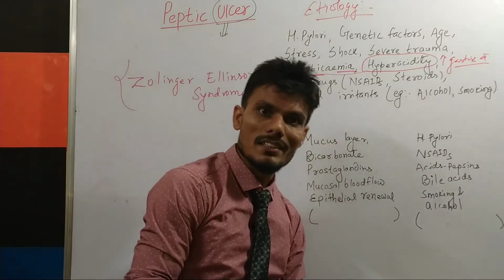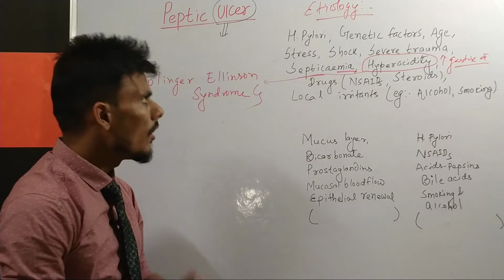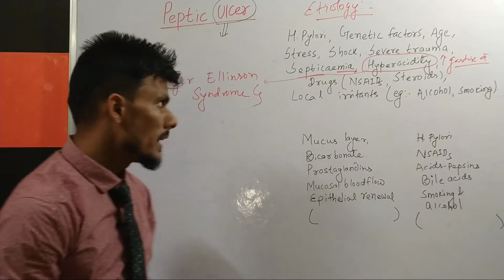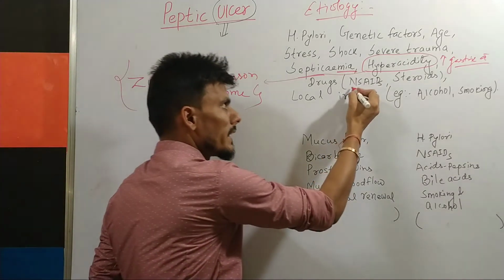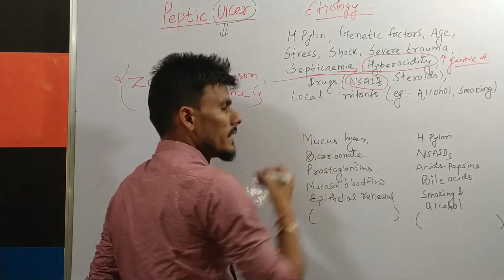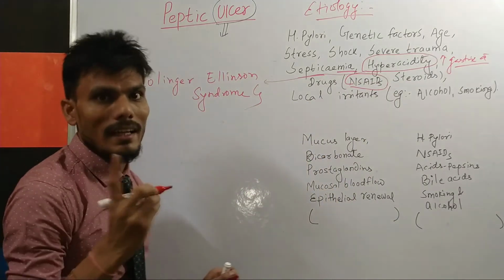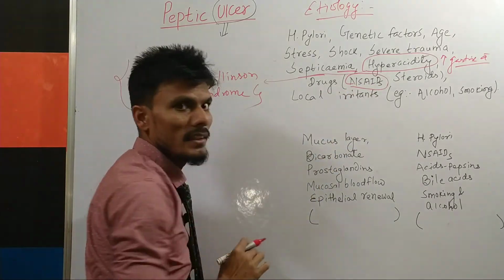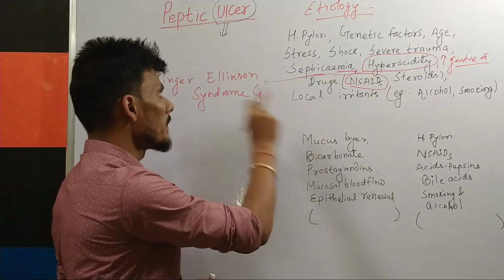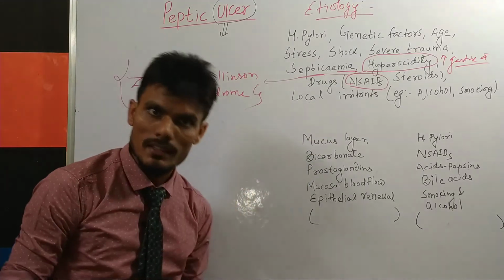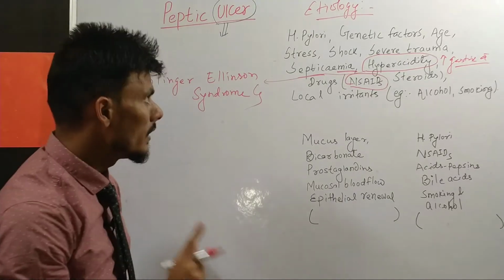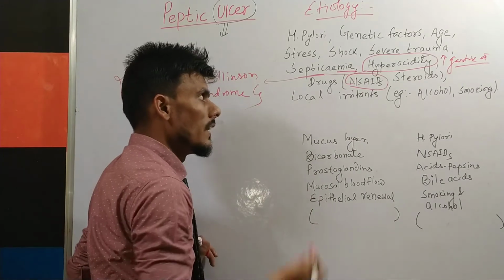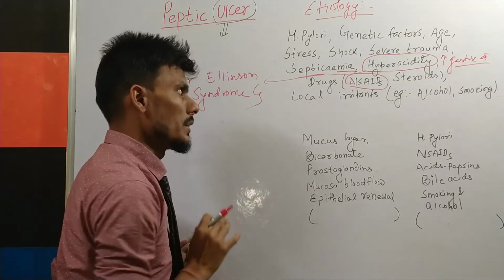aspirin, indomethacin, naproxen, ibuprofen, can all damage the stomach cells, leading to peptic ulcer. So remember that whenever you are taking a painkiller, that is NSAIDs, you must take an antacid with that, because these are gastric irritants. Whenever you are taking any NSAIDs, those chemicals can damage our stomach cells, leading to peptic ulcer. That is why it is instructed that whenever you take a painkiller or any NSAID, you have to take an antacid with it.